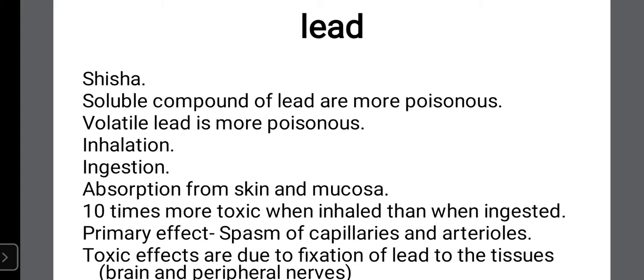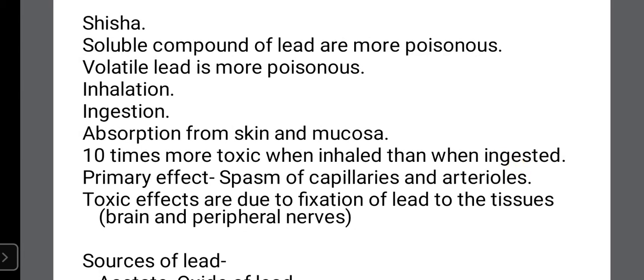So we will see the physical and chemical properties of lead. Lead is commonly known as shisha. Where do we use lead commonly? In our pencils, in writing material, in colors and all. So we use lead particularly for writing, for painting, for colors. So it is commonly known as shisha.